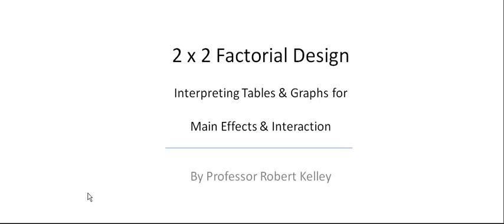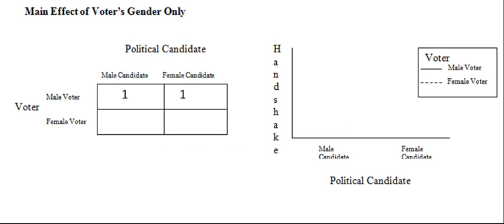We're going to be looking at interpreting tables and graphs for a 2x2 factorial design, looking for possible main effects and/or interactions. In our scenario, we're going to focus on length of handshake and how it is affected by the gender of the voter, male or female, and the gender of the political candidate, male or female.